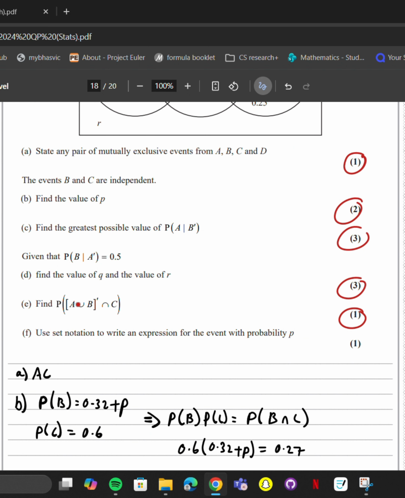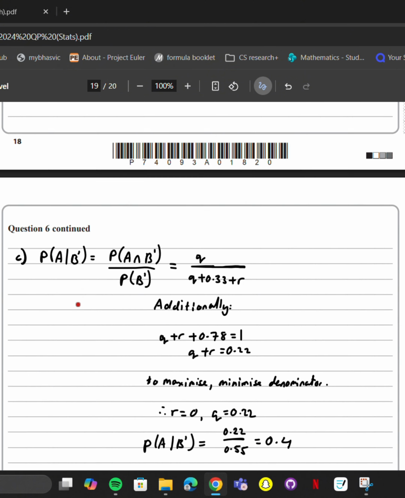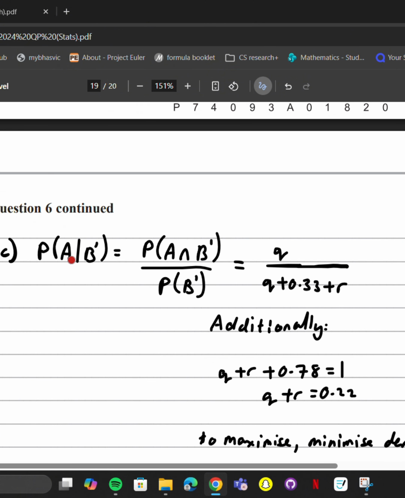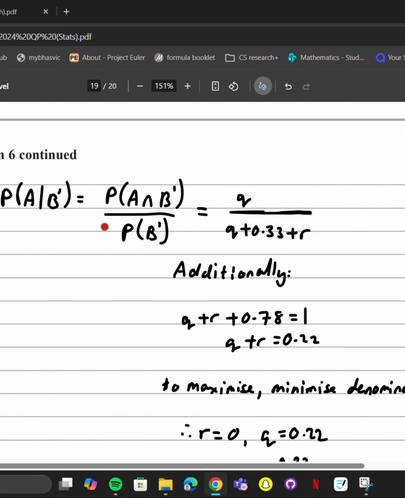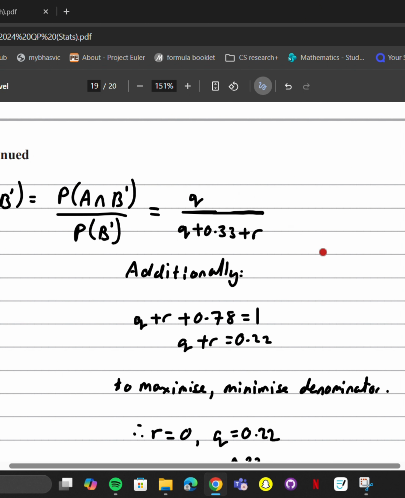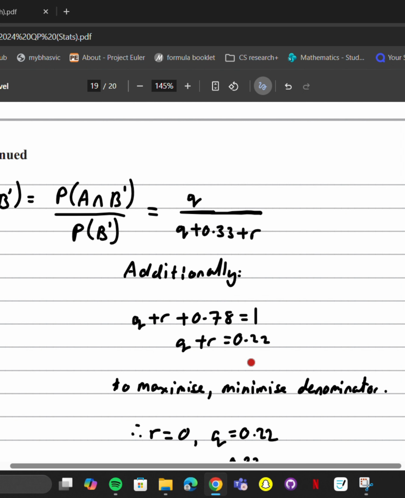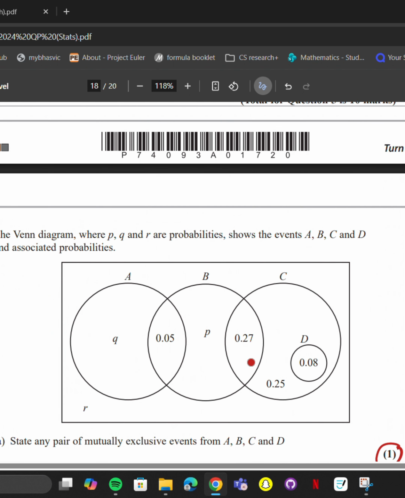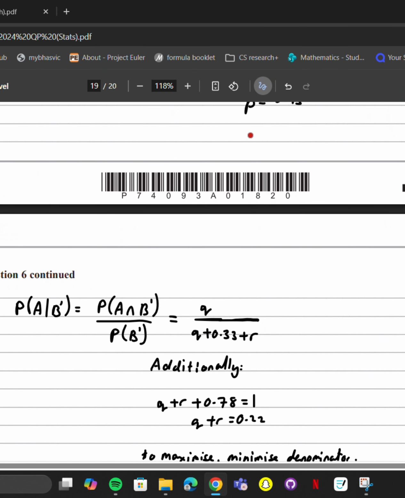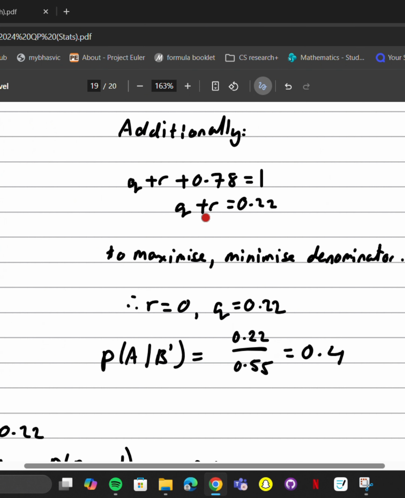Part C, find the greatest possible value of the probability of A given not B. We can work this out using the formula in the formula booklet. We can represent it like this, and then use the Venn diagram to extract what these are. It's Q over Q add 0.33 add R. Additionally, we have this equation because all the probabilities within the Venn diagram total 1, so Q add R equals 0.22.